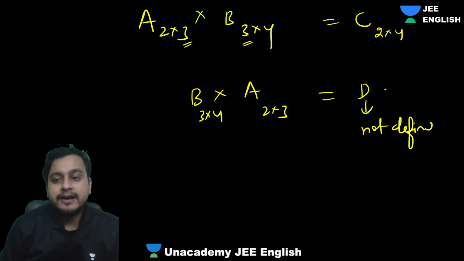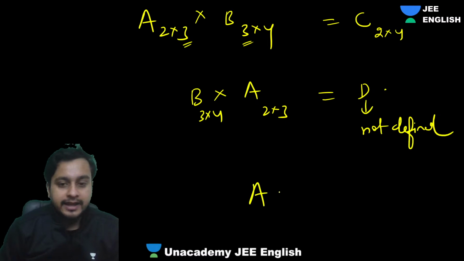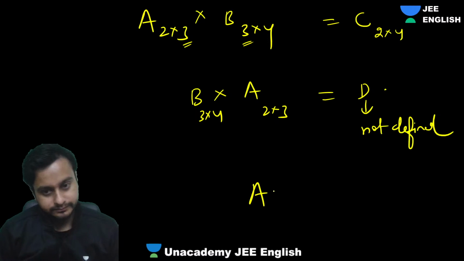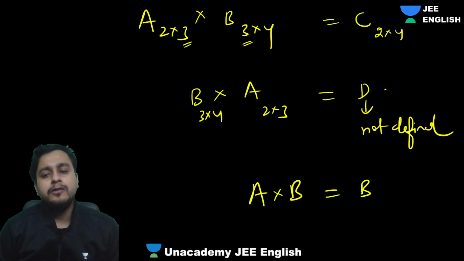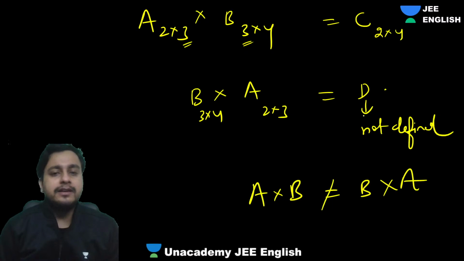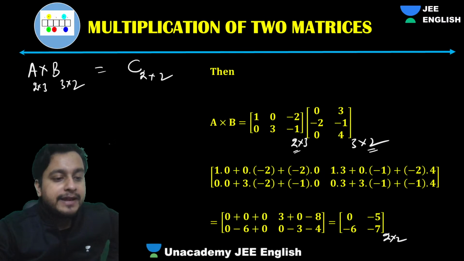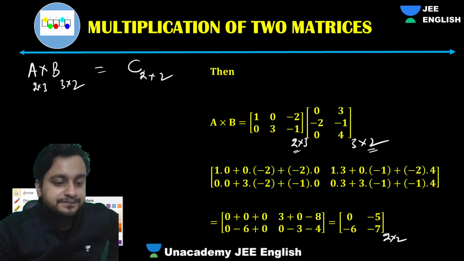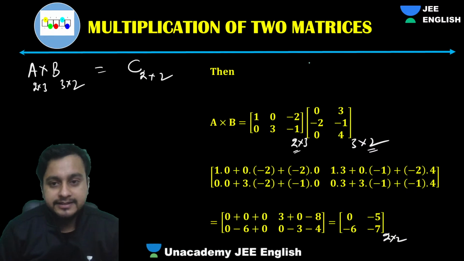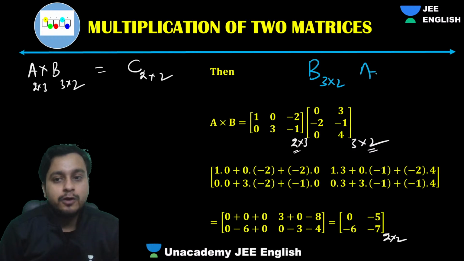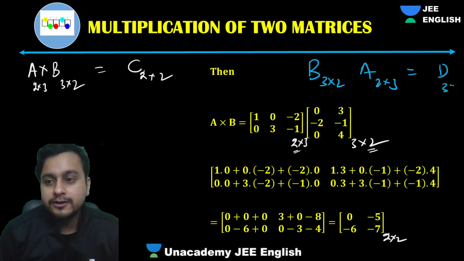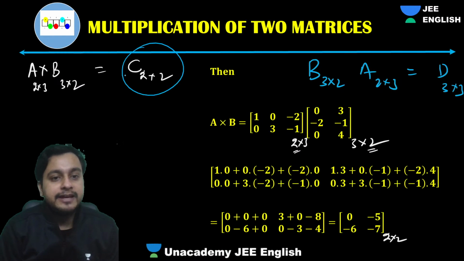So that's the reason why, guys, not necessarily A into B will be equal to B into A. If they are defined also, let's suppose here A into B and B into A both will be defined or not, tell me. Yes, in this case B is what? Tell me, guys, 3 cross 2 and A is what? 2 cross 3. You will get some D which will be what? 3 cross 3. Can I say C will be equal to D?